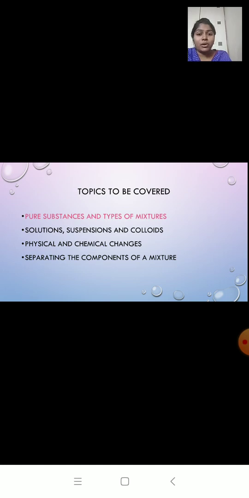Then metalloids. What are metalloids? Metalloids show properties of both metals as well as non-metals. They look like metal but they are brittle like non-metals. Examples: boron, silicon, germanium. We even learned about compounds.